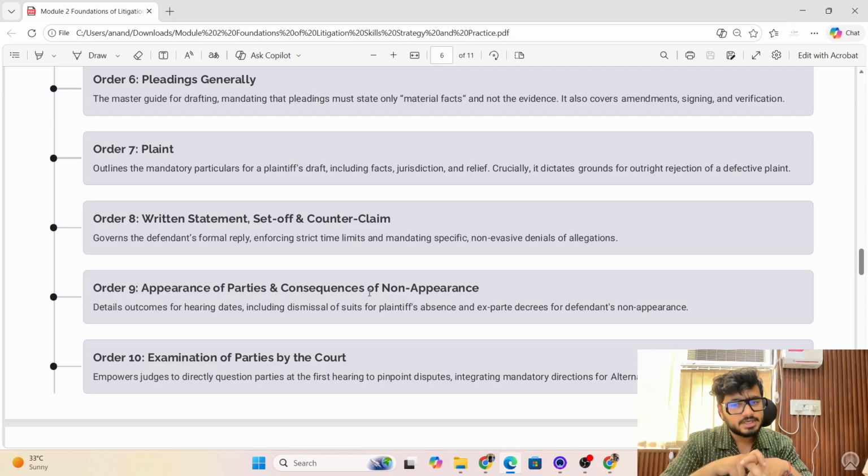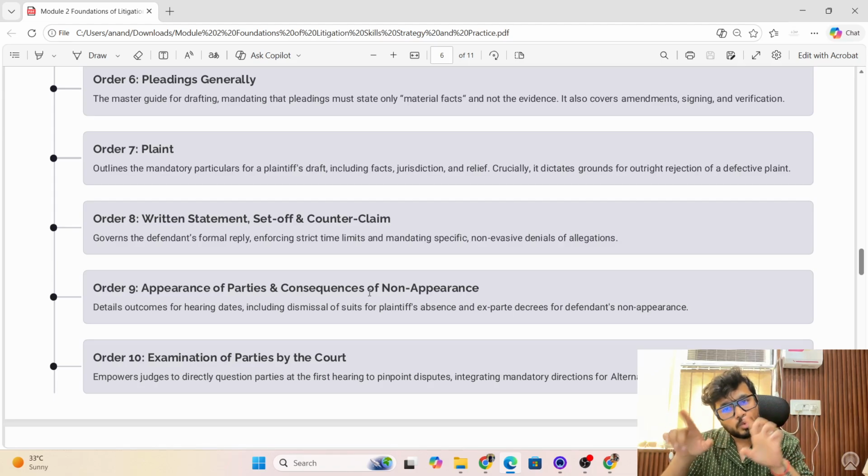Order 9 talks about the appearance of parties and the consequences of non-appearance. It details outcomes of hearing dates, including dismissal of suits for the plaintiff's absence and ex parte decree for the defendant's non-appearance. Let's suppose I file the case and I am not appearing before the court, the court can dismiss the suit for non-prosecution. All right. And subsequently, if the defendant is not appearing before the court, then the court can pass an ex parte decree.